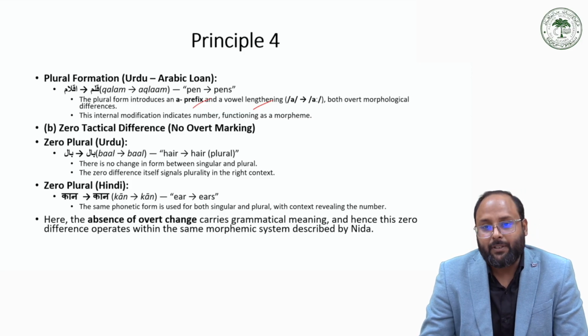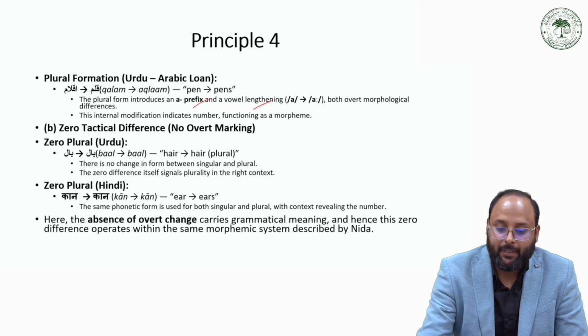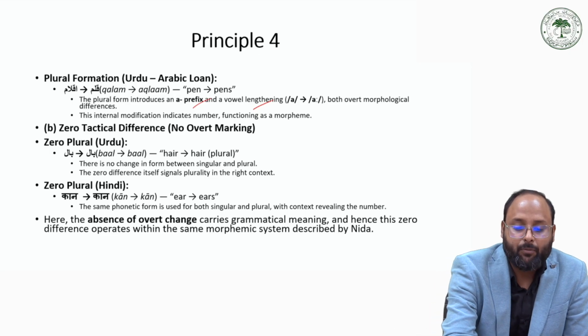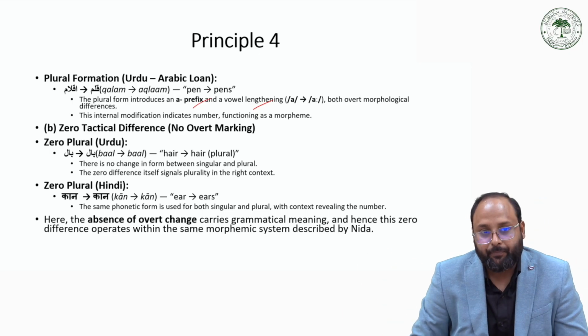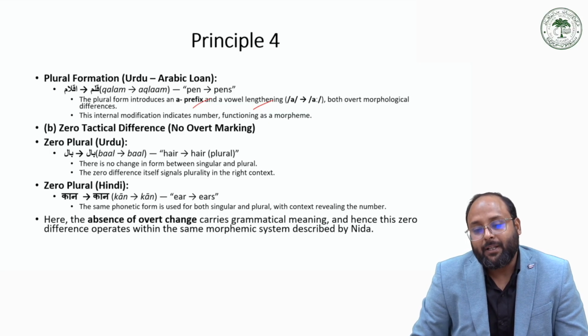So there are two types of change. We are adding the prefix a in kalam, and we are also lengthening the a vowel in kalam. It means that when there are some overt changes in the form, those changes can be a morpheme. There are also zero tactical differences, which are non-overt marking in Urdu Hindi.